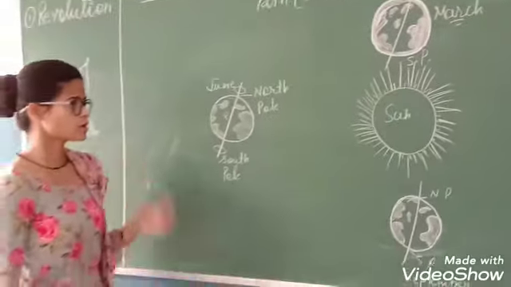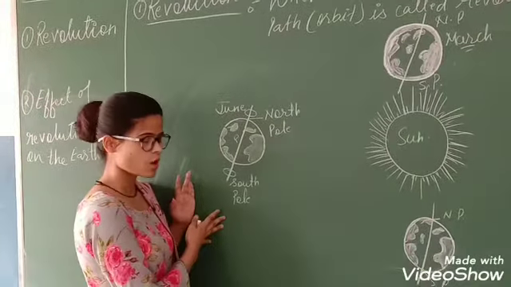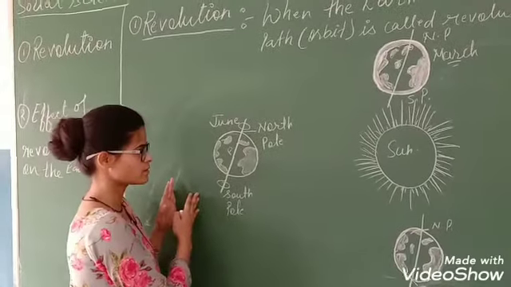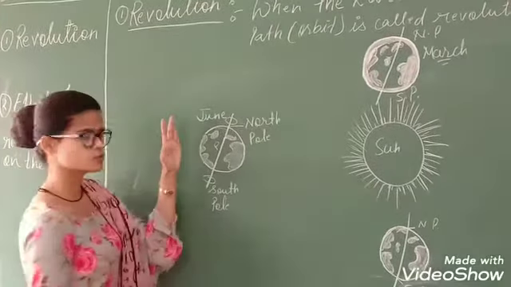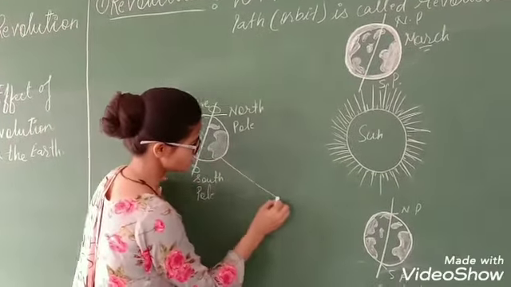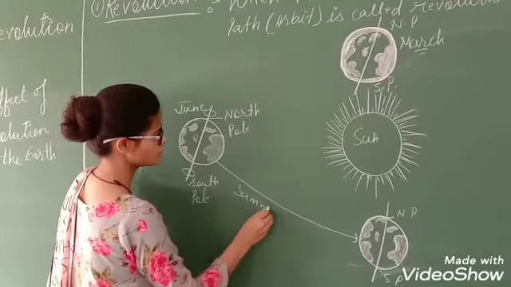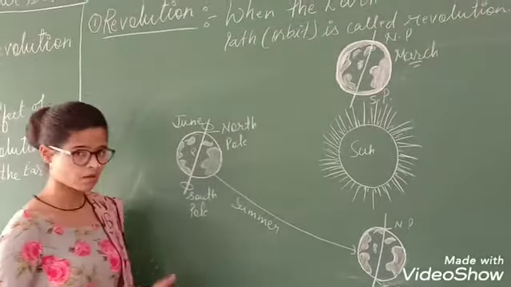When the position of the earth will be here on this part, that is June, this part will experience summer. How?